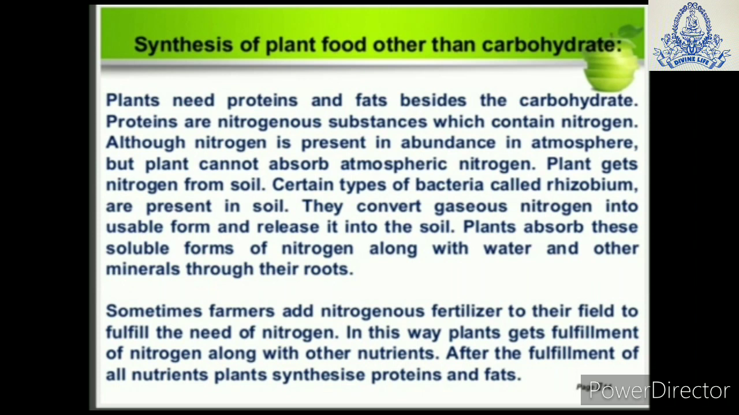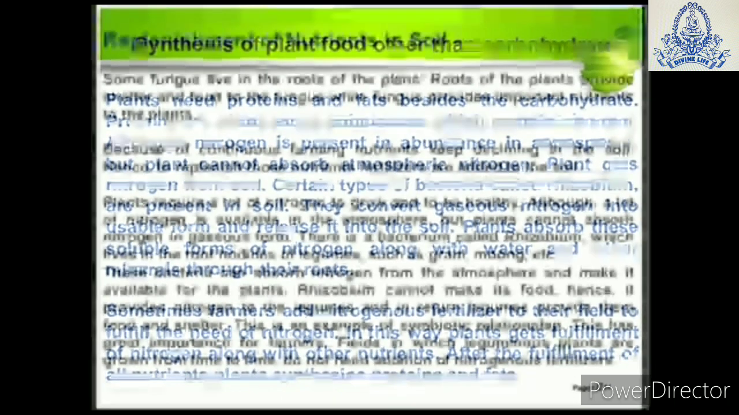Certain types of bacteria called rhizobium bacteria are present in the soil. They convert the gaseous nitrogen into soluble form and release it in the soil. Plants absorb the soluble form of nitrogen along with water and other minerals through their roots. The fertilizers which we add to the field also contain nitrogen and other minerals. So when the plant gets all the nutrients, it also synthesizes proteins and fats.